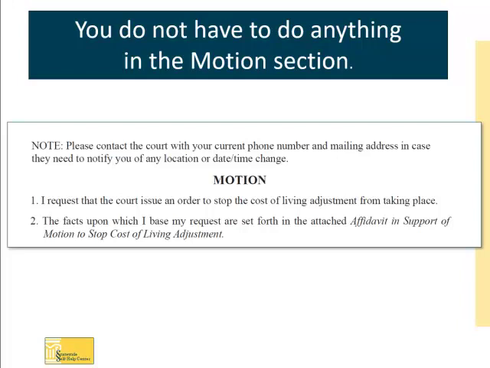As explained at the beginning of this chapter, a motion is the legal way for you to tell the judicial officer what you want the court to do. In a motion to stop COLA, you are asking the court to stop the cost of living adjustment increase from going into effect. This request is already filled in for you in paragraph 1. You do not need to do anything else for paragraph 1 or for paragraph 2.